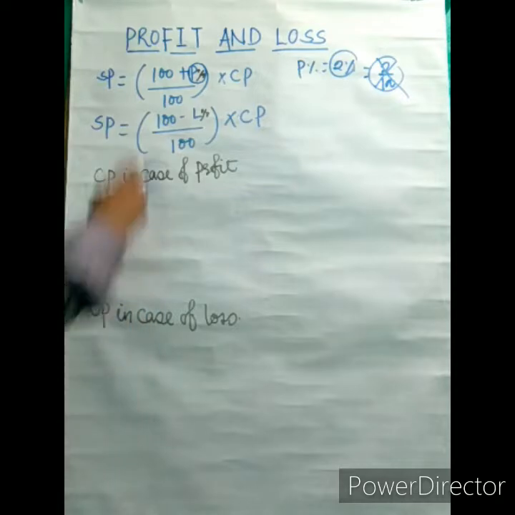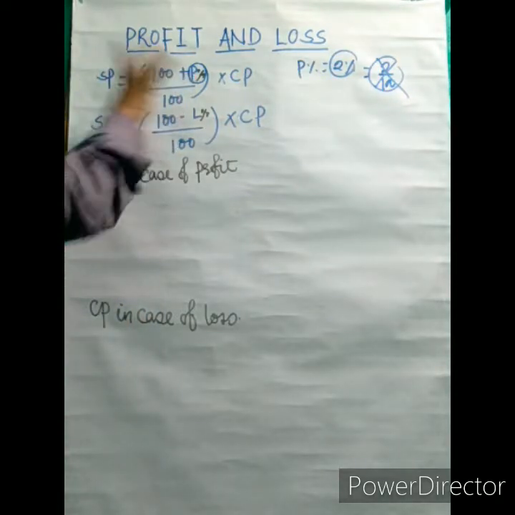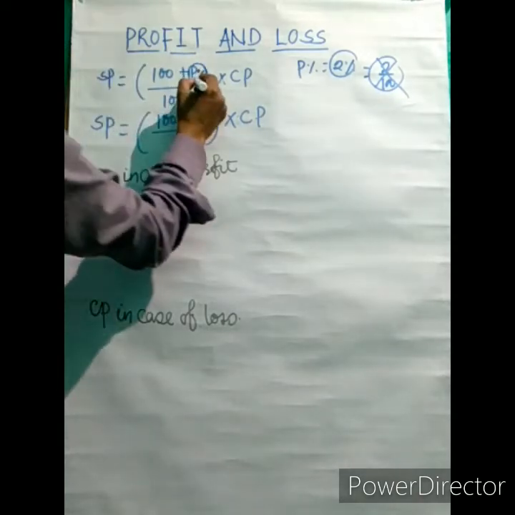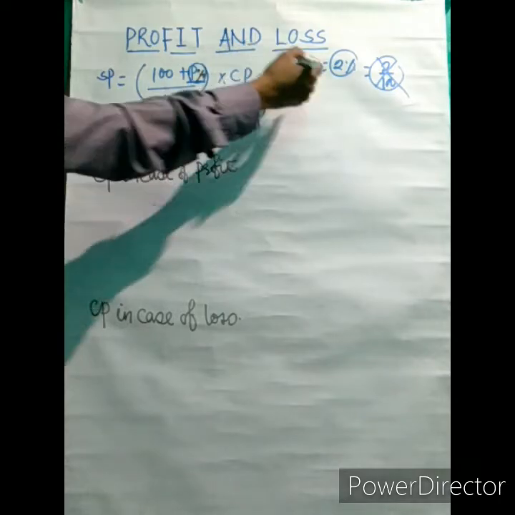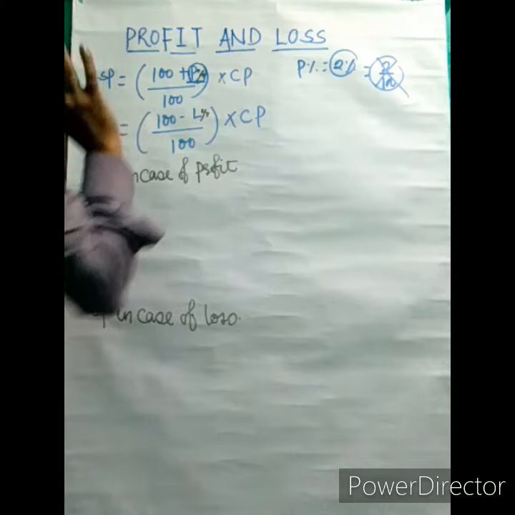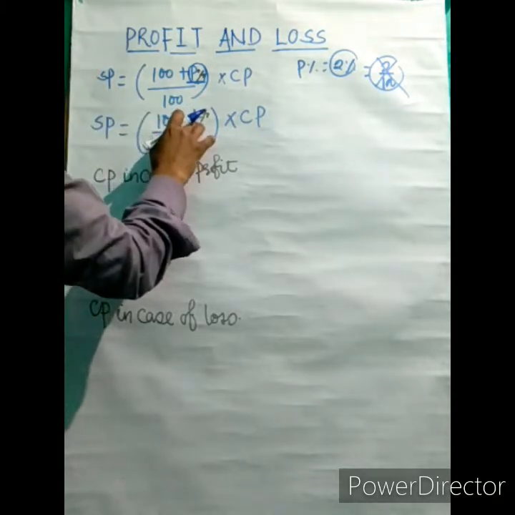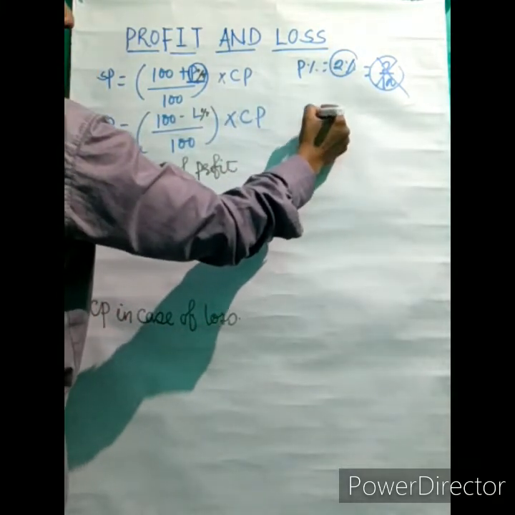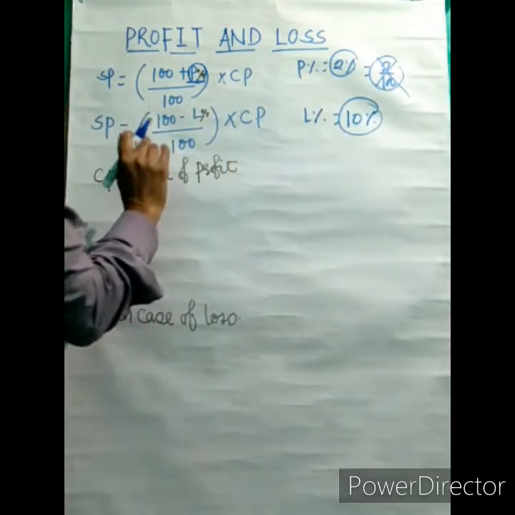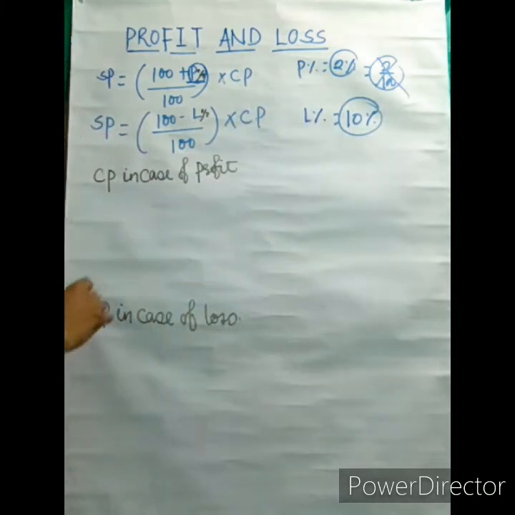This is wrong, because here we already converted percent, we removed it already, and the value you are going to place is the profit percent value. If profit percent in the question is given as 2%, you will place here 2. If loss percent is given, loss percent is equal to 10%, you will write 10 here, but don't convert 10% into 10 over 100. Remember this. Now these are the formulas of SP.